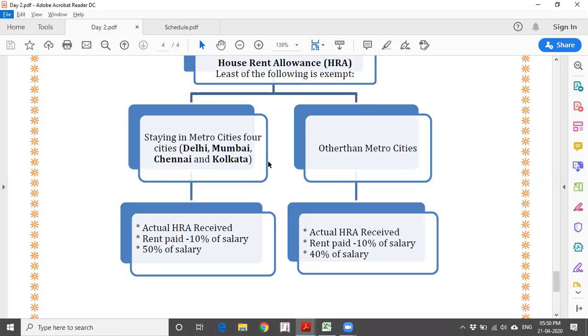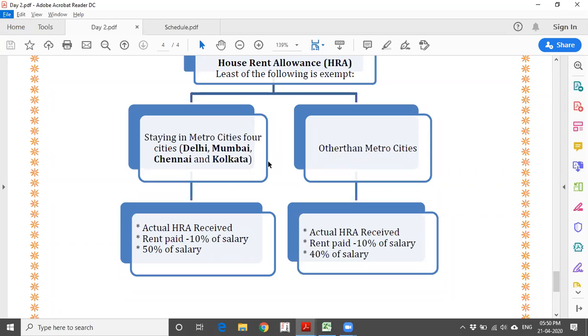Here the income tax recognizes only certain metro places. Even though the media says Bangalore is also a metro place, here it is not considered. Only Delhi, Mumbai, Chennai, and Kolkata. All these 4 places are considered. If you're staying in Bangalore, it is considered as non-metro only for taxation purposes.